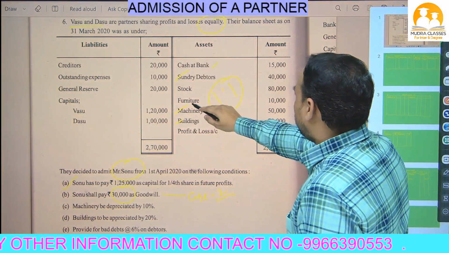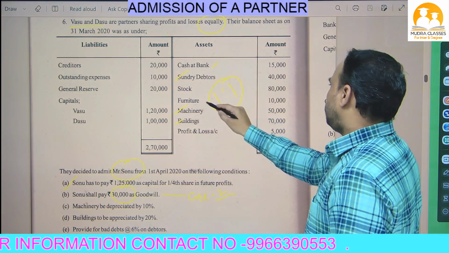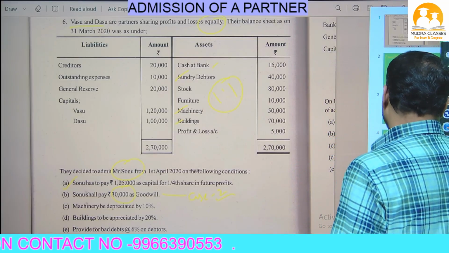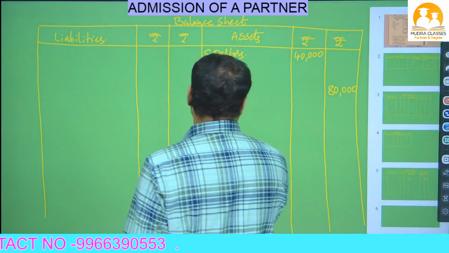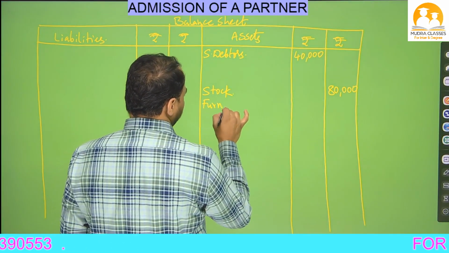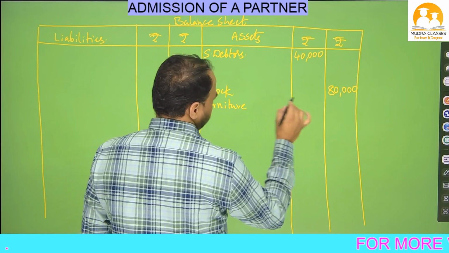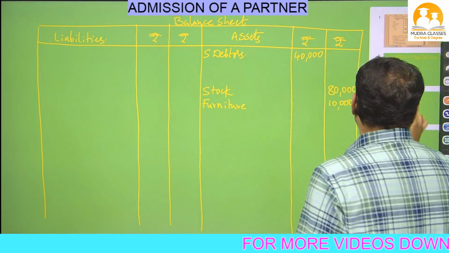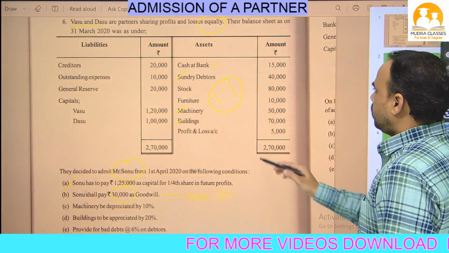Stock is completed. What is the next one? Furniture. Furniture, how much is given? 10,000 is given. So on the balance sheet asset side, write down furniture. No adjustment for furniture also. Directly write in the outer column, furniture 10,000. Okay. Furniture completed.